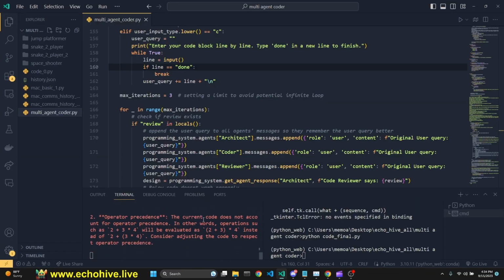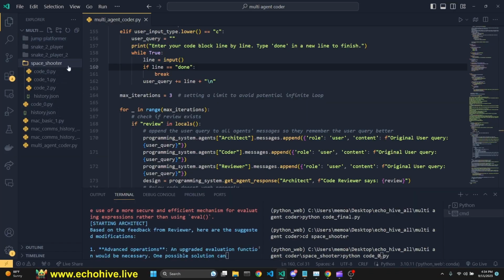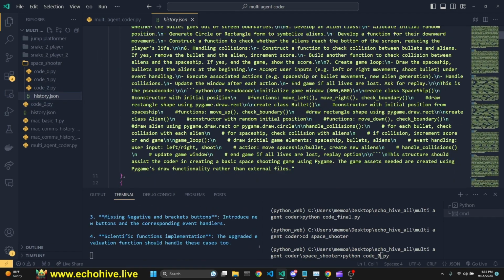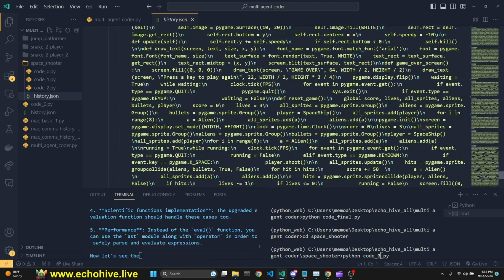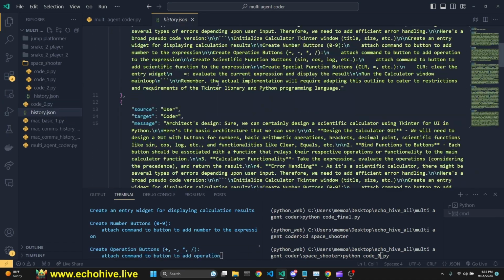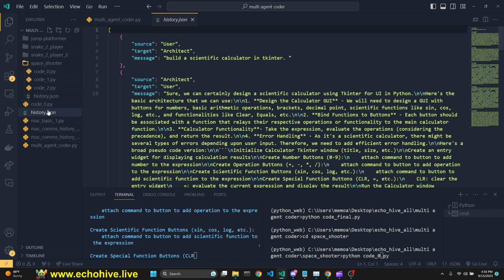So while this is going on, we can actually take a look at some of the examples. Let's start with the space shooter. Before we begin, I just want to say all the progress is saved to the history.json file, so you can keep track of it and see what is happening. It's currently being done with the history.json for our current project as well.